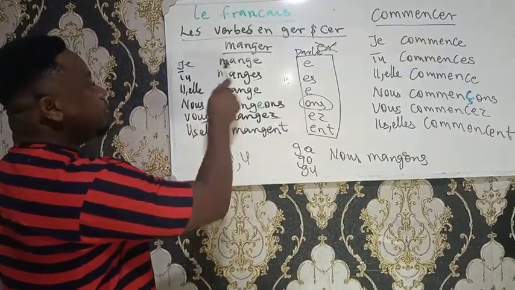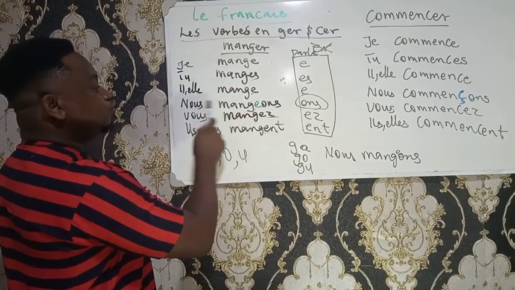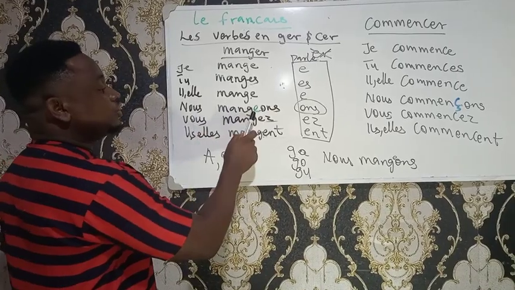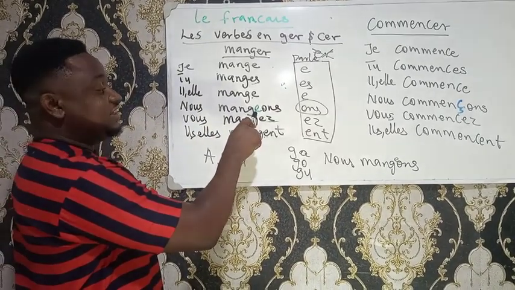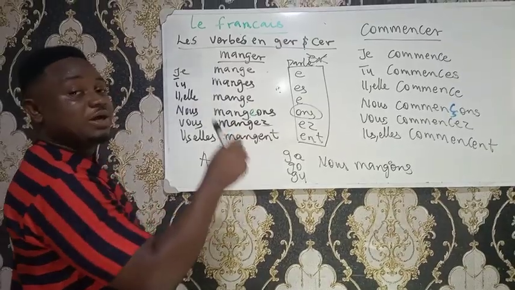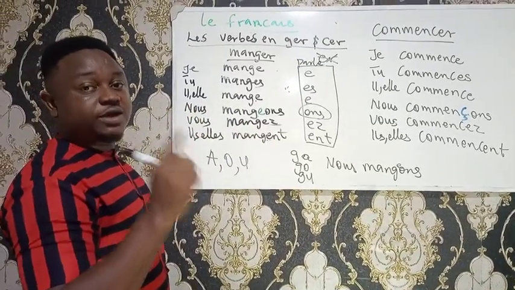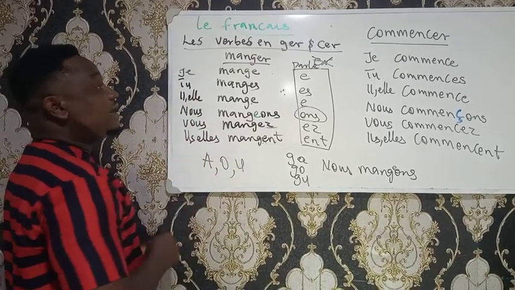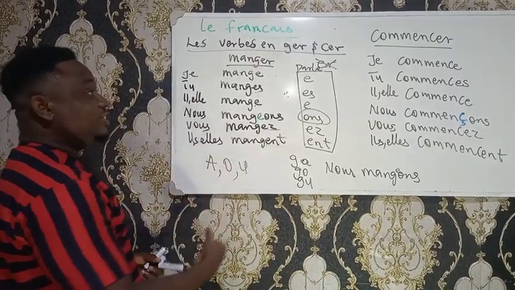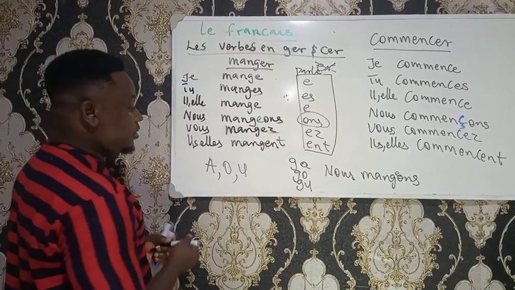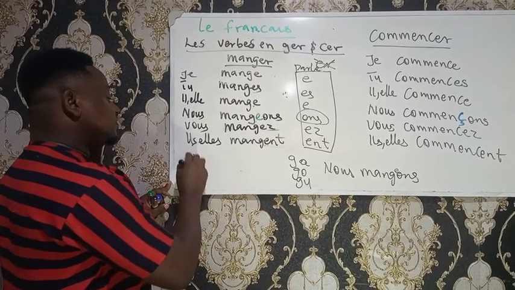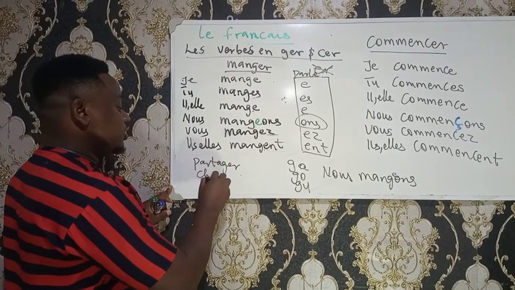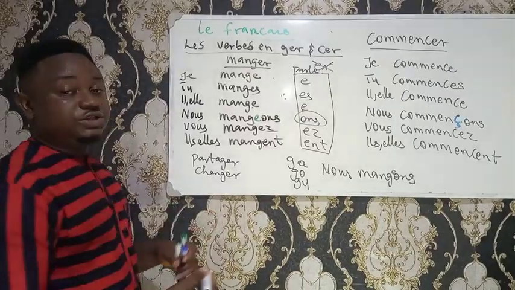So I'll have je mange, tu manges, il, elle mange, nous mangeons, vous mangez, ils, elles mangent. Now it is nous mangeons here because we have imported the letter E to keep the G as J instead of G. So that is the peculiarity of the GER verb. This applies to every verb in French that ends with GER. So we have examples of these verbs: partager, which is to share; changer, which is to change, and so on and so forth.